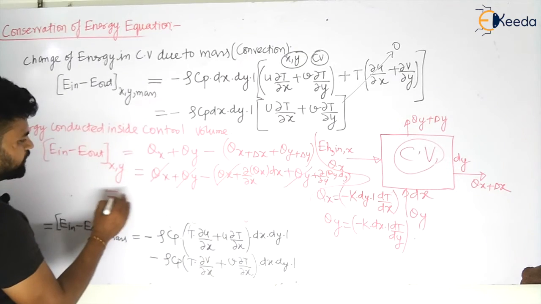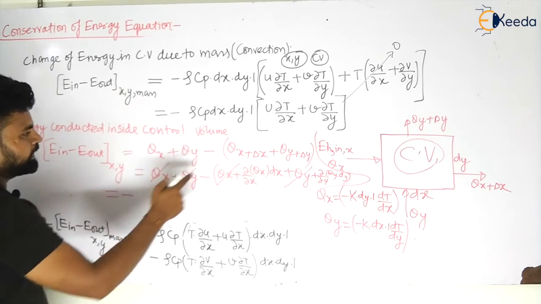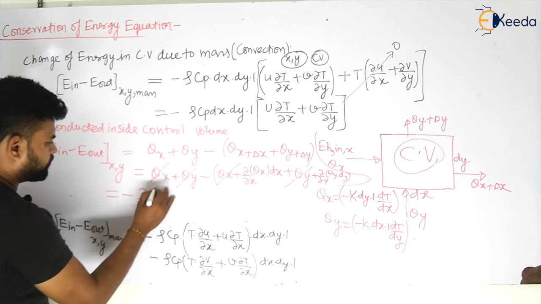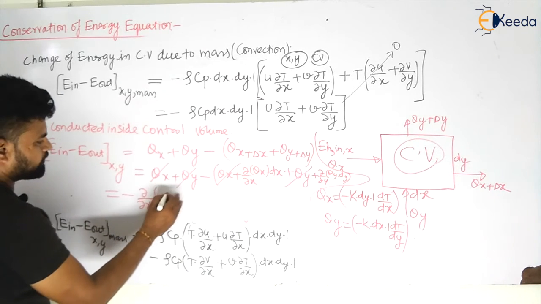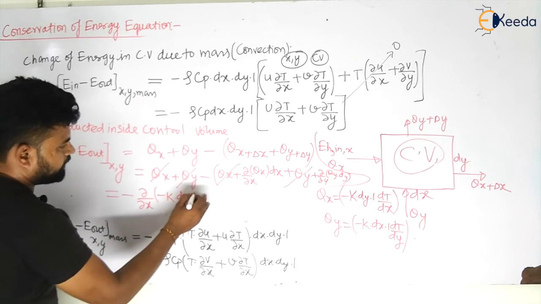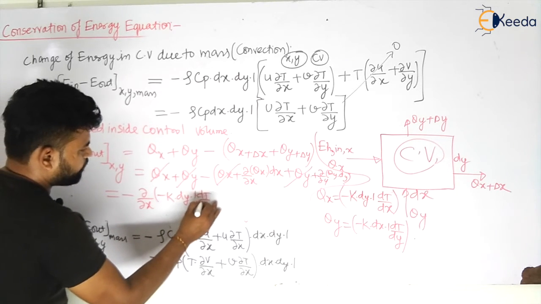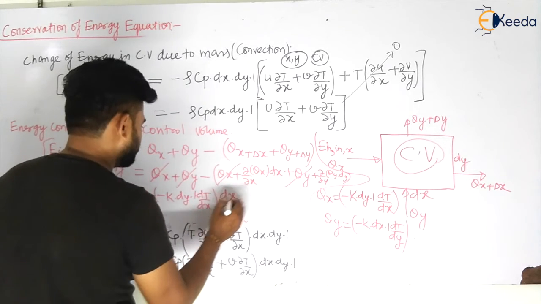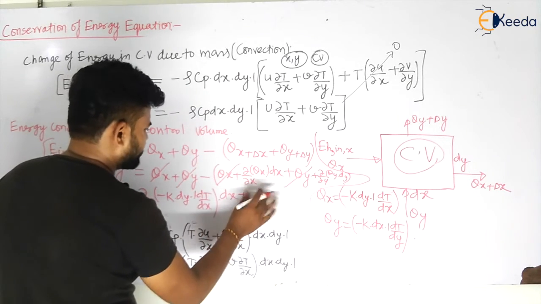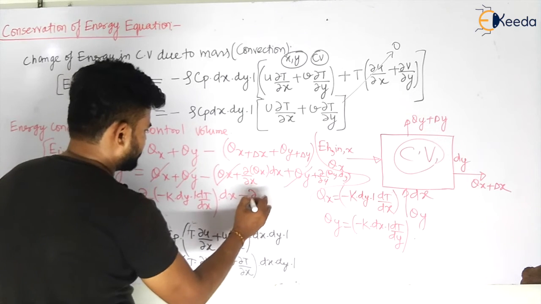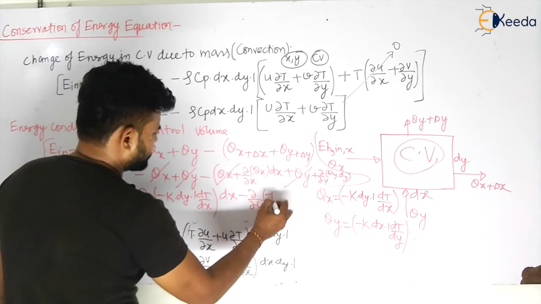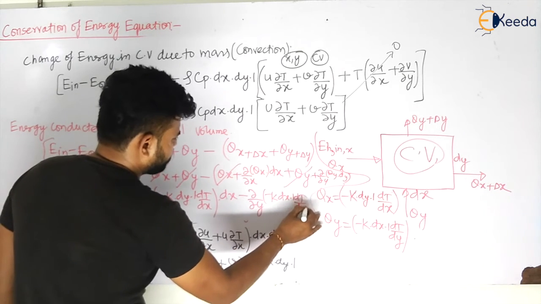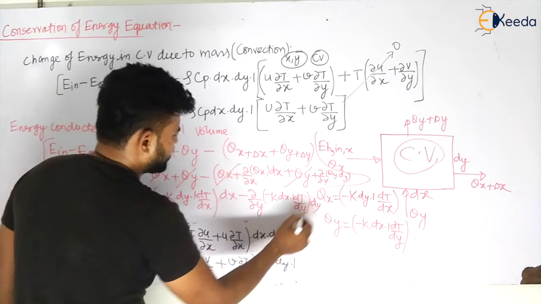So you will be remaining with minus of del by del x of qx dx. What is qx? Minus k dy 1 into dt by dx multiplied by dx, plus minus of del by del y of minus k dx into 1 dt by dy, my dear students, multiplied by dy.